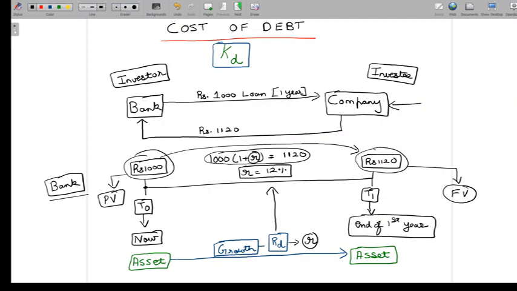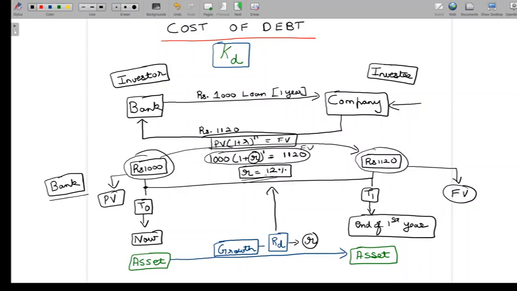So basically what has happened is PV into (1 plus R) to the power n is equivalent to future value. This is the basic time value of money equation that we have seen, where n represents the number of time periods, and here we are talking about time periods in terms of number of years. In this example, to be specific, the number of years is 1, so I don't need to put the exponent here. So I say PV is 1,000, and I don't know the R. I want to work that out. I have my FV here, so I reverse work and find out what my R is. So what has actually happened here in finding out my R is basically the use of the basic time value of money equation.